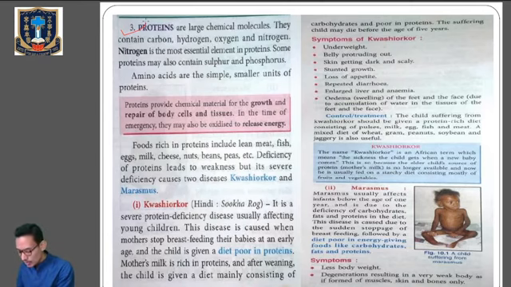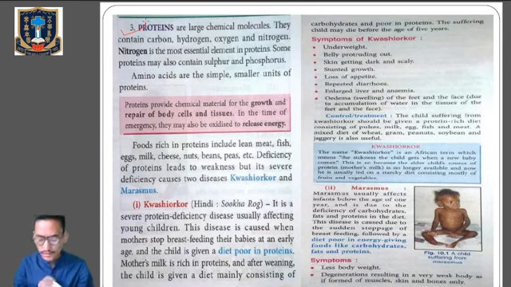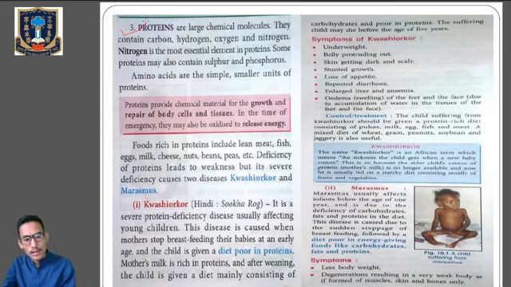Deficiency of protein leads to weakness, but in severe deficiency of protein, individuals will suffer from two types of diseases. And what are those two diseases? First one is kwashiorkor, and number two is marasmus. So these are the two diseases caused by the deficiency of protein in the diet. Clear? Kwashiorkor and marasmus.